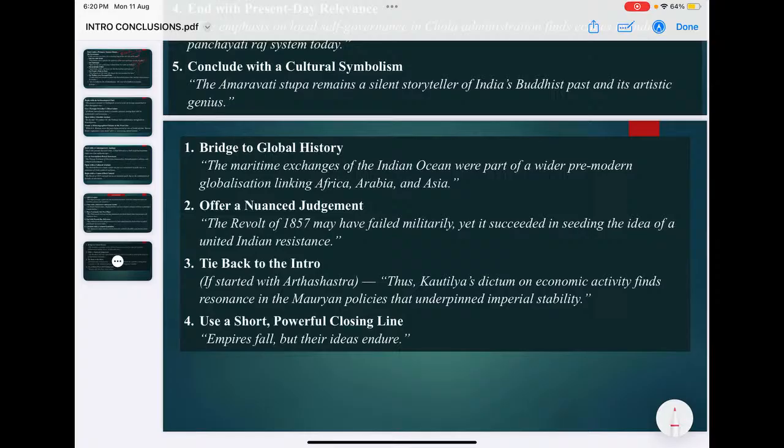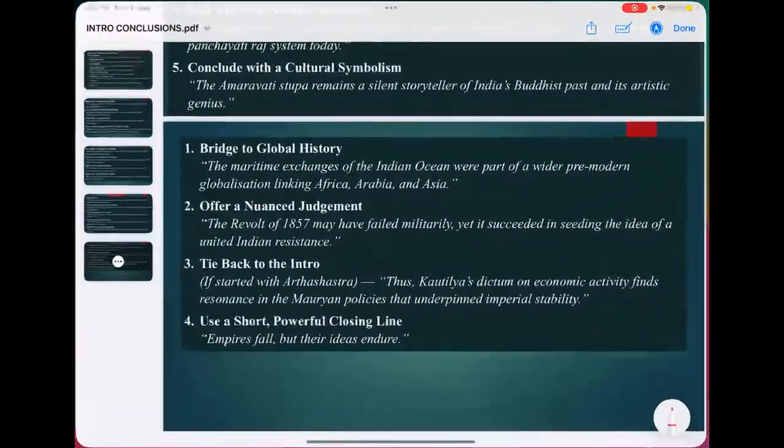So this is simply me sharing an idea from the toppers, how you can introduce answers in paper 1 and paper 2. Similarly, how you can conclude answers in paper 1 and paper 2. And now moving on to